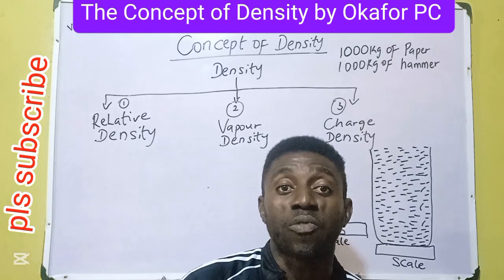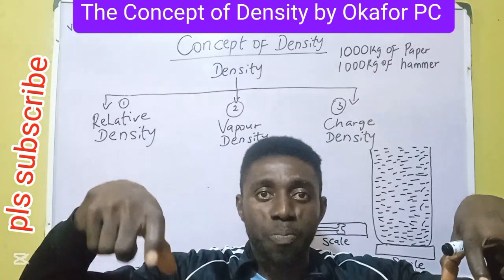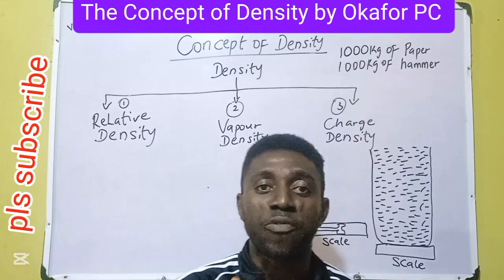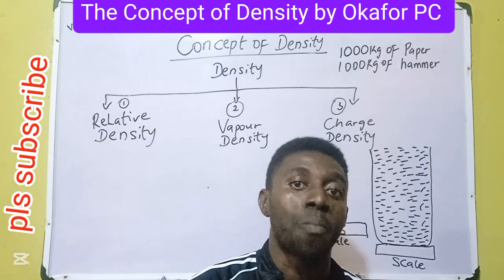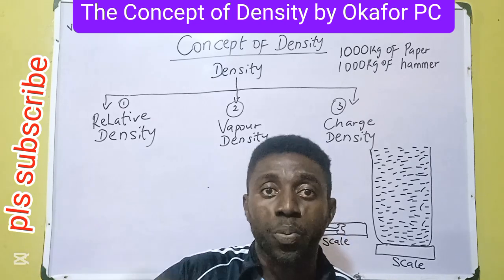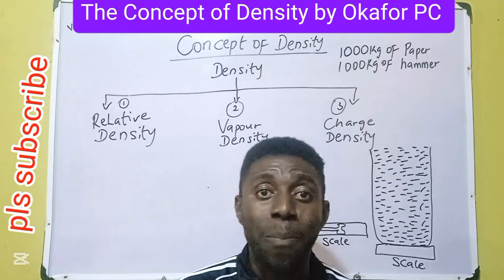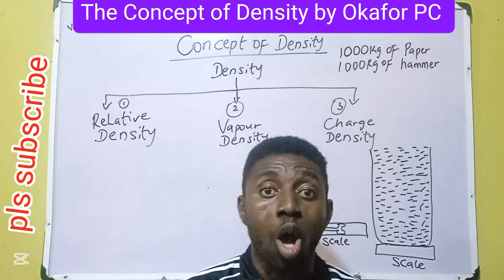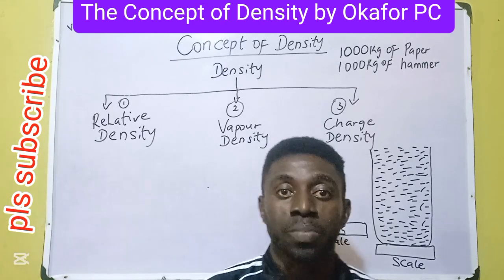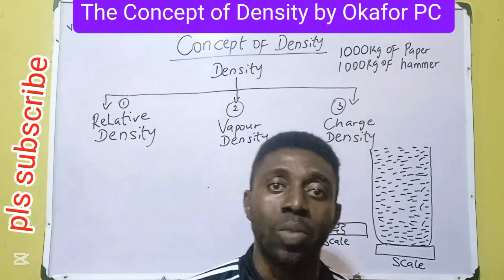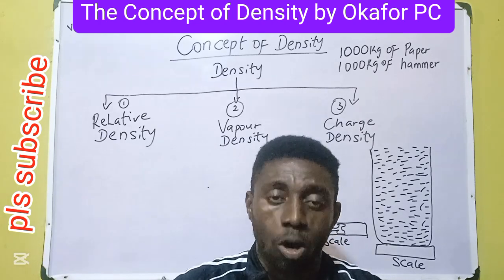Before I continue with football, let me go back to shot put and football as equipment in games. A football, even though it appears bigger than a shot put, is less dense compared to a shot put. In other words, shot put is denser than a football. Why? Because shot put has more particles, more congealed particles. And that's what we call the arrangement of particles. Density makes space for more particles to be accumulated, and the particles are highly compressed.